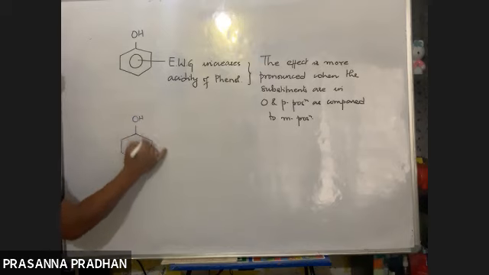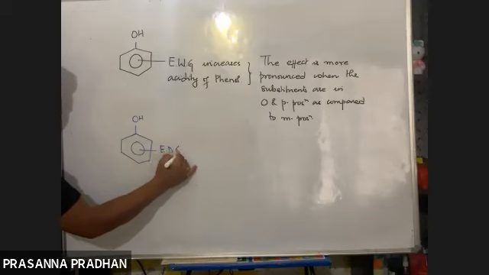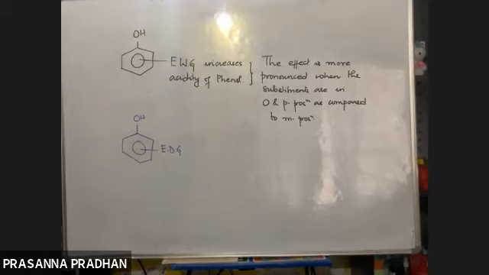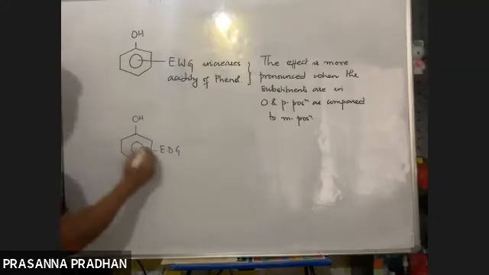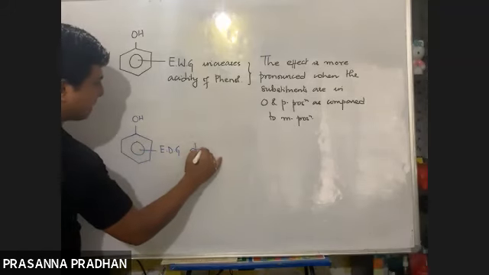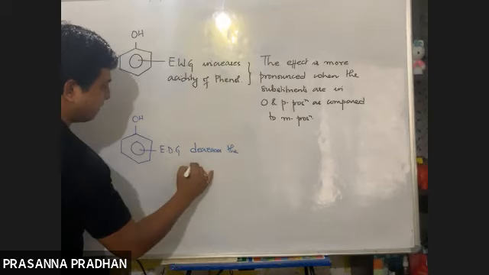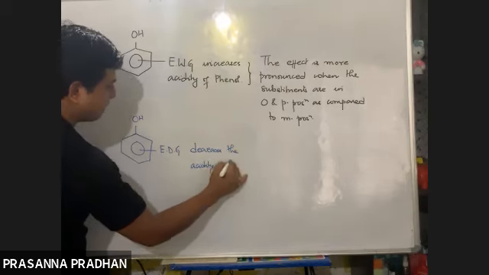Can anyone give me an example of an electron donating group? Methyl group. Not only methyl, all the alkyl groups. Very good. So electron donating groups decrease the acidity of phenol.